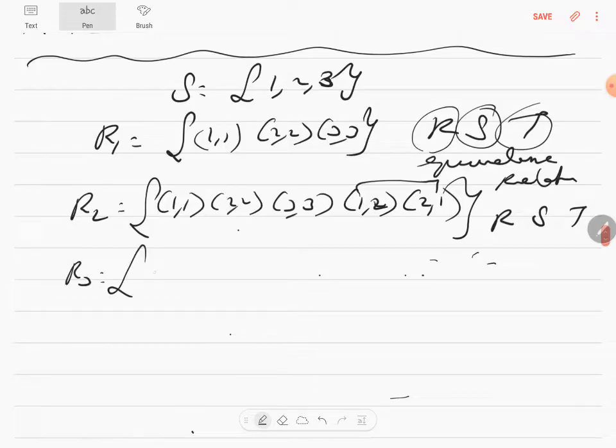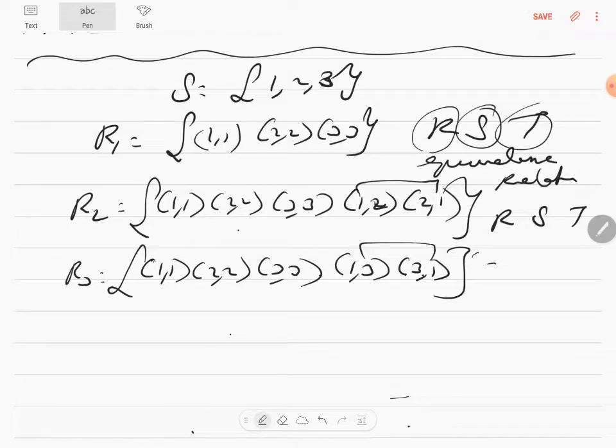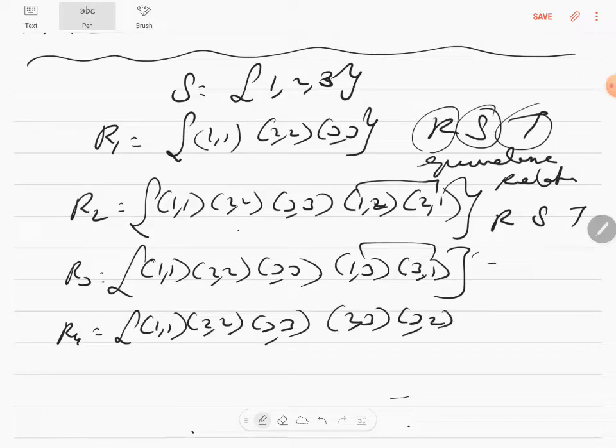Wherein again for reflexive, you know each and every element on the set A. So then (1,1), (2,2), (3,3). Then leave (1,2), write something else. Write (1,3) and a (3,1). That makes it definitely reflexive, symmetric and transitive. So I've written another relation, R3. Let's go to relation 4. So you have to write (1,1), (2,2), (3,3) compulsorily because we are trying to write an equivalence relation which is reflexive. What is left over? We can write (2,3). Write (2,3) and include a (3,2) which makes it symmetric and transitive.